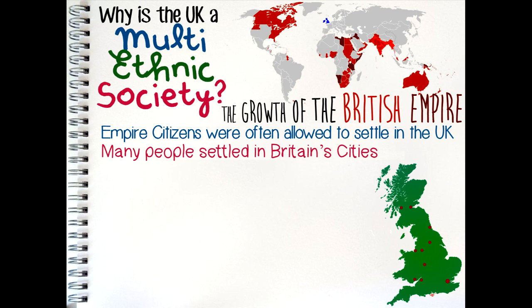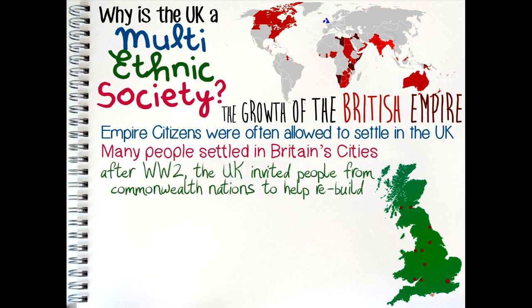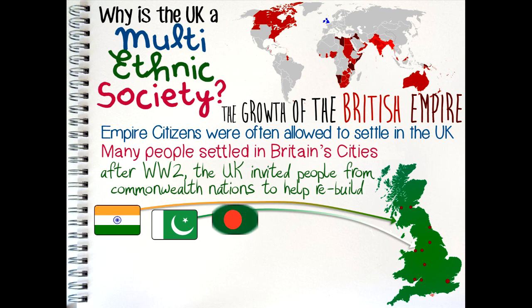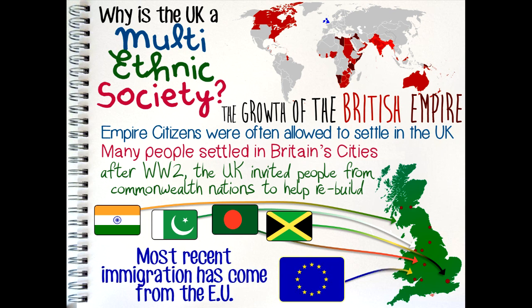In the 20th century, as the Empire became what we call the Commonwealth, the UK continued to offer a home to its foreign citizens, particularly after World War II, when the British government appealed for the Commonwealth nations to send people who could help rebuild the country after the devastation of war. Significant numbers of people from countries such as India, Pakistan, Bangladesh, and the Caribbean responded and settled in Britain's cities. More recently, the majority of immigration into the UK has come from within the European Union.